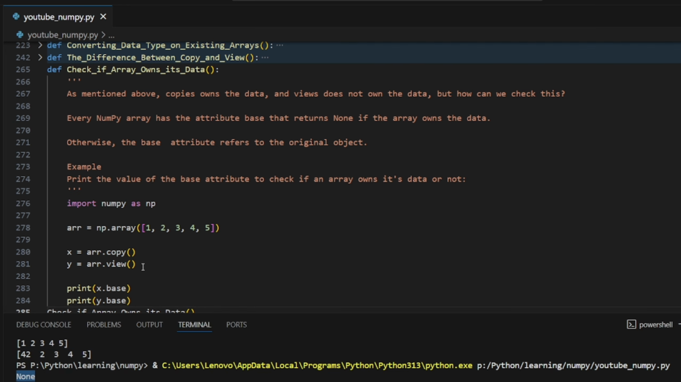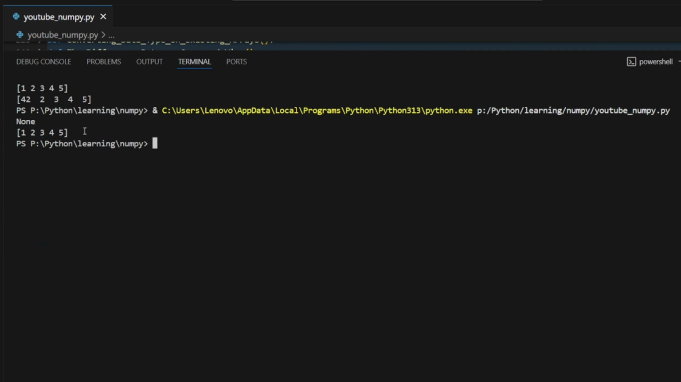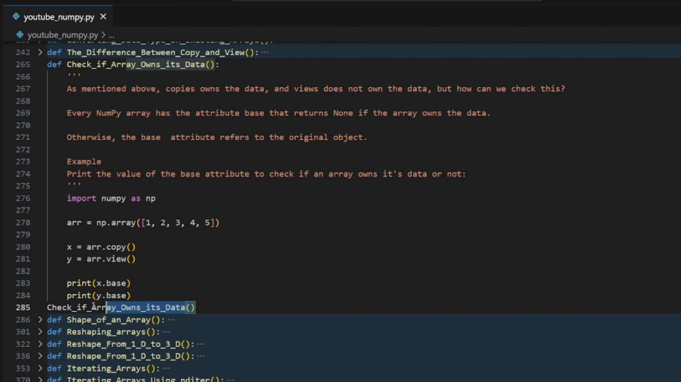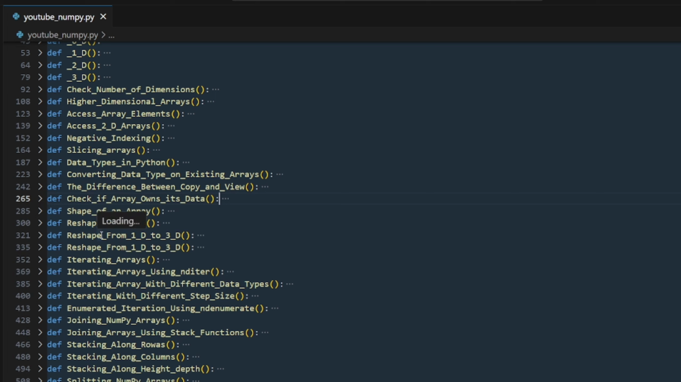So now, as you can see, the first one is a copy, which is x.base, and the second one, let me scroll this up, is a view. The first one is a copy, and that's the difference. Okay, let's move on.